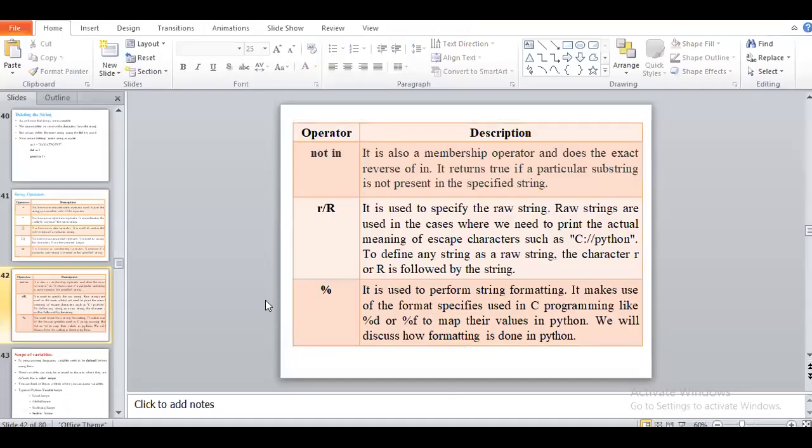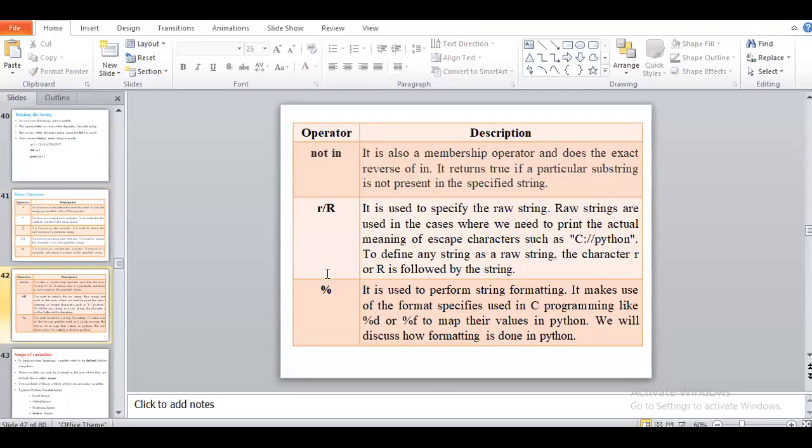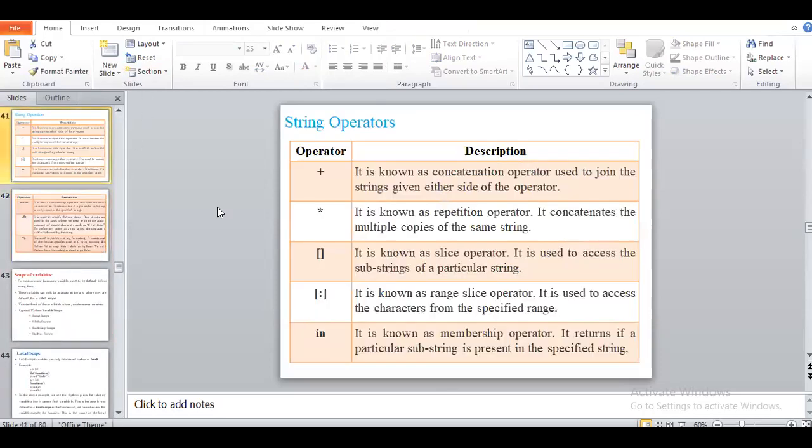So all these will be the different operations on a string: concatenation, repetition, slicing. Then we provide a range for the slicing operation, then in, not in, the raw string operation, and the modular operation. Okay, so all these will be the string operations. Any doubt regarding all these string operations? No, ma'am. Okay.